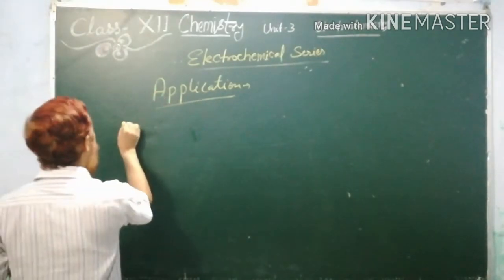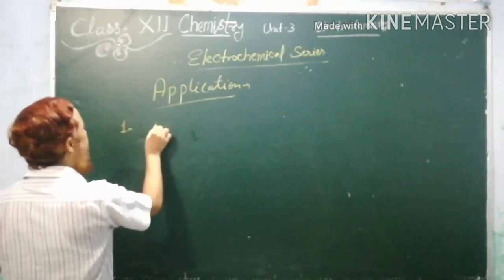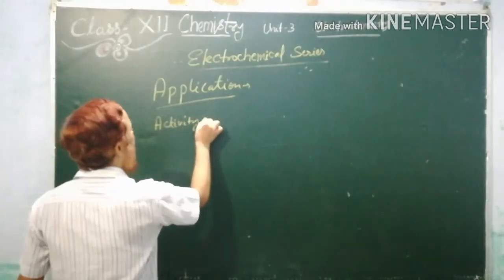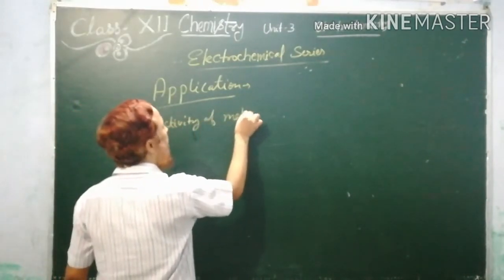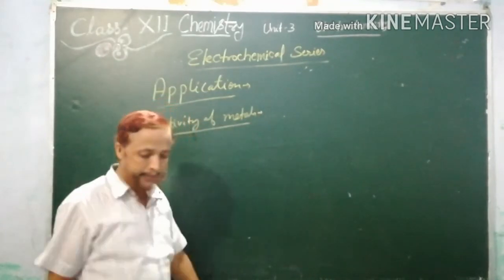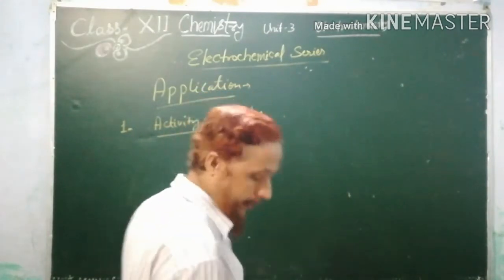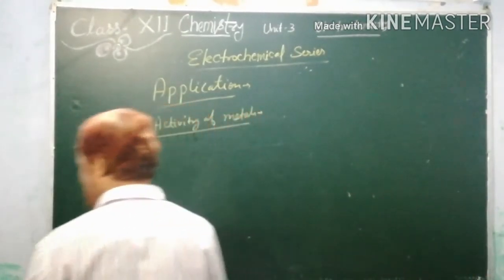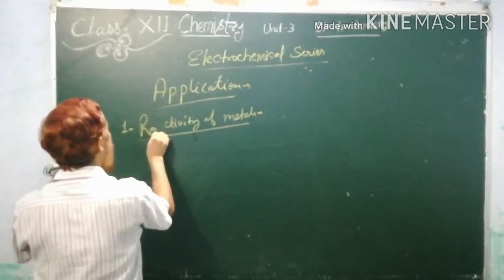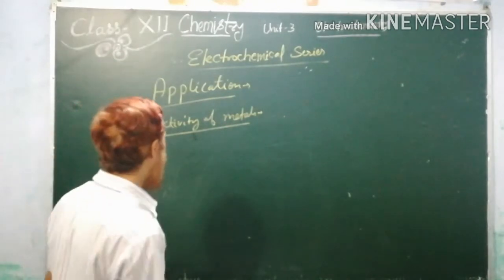In the first application, the activity of metals, or we can say the reactivity of metals. Actually in your book it is given as reactivity of metals.